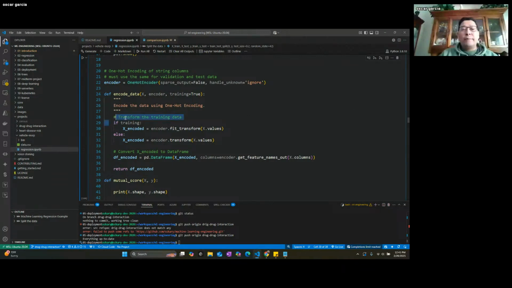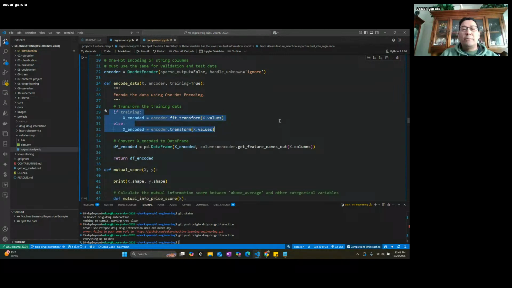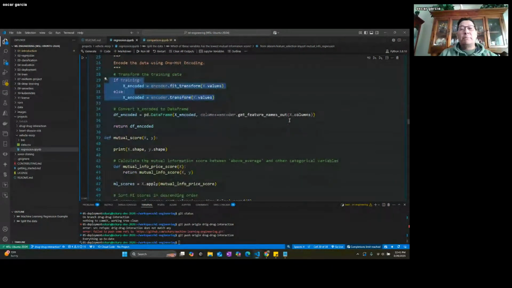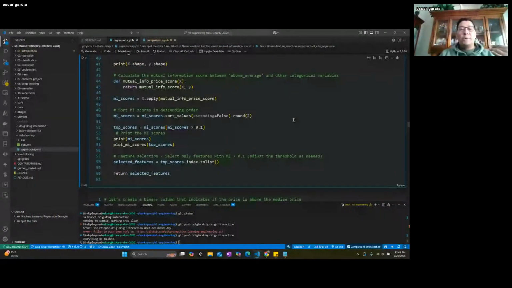And be very mindful here when you're training versus validating, how you do your transformation of the data with the encoder, because you fit transform when you're training, and you only transform when you're going to validate the data. This is a common gotcha in development for machine learning, but it's necessary, and you'll see as we get deeper. So we generate the mutual score. We run this. You can take a look at all this code later.